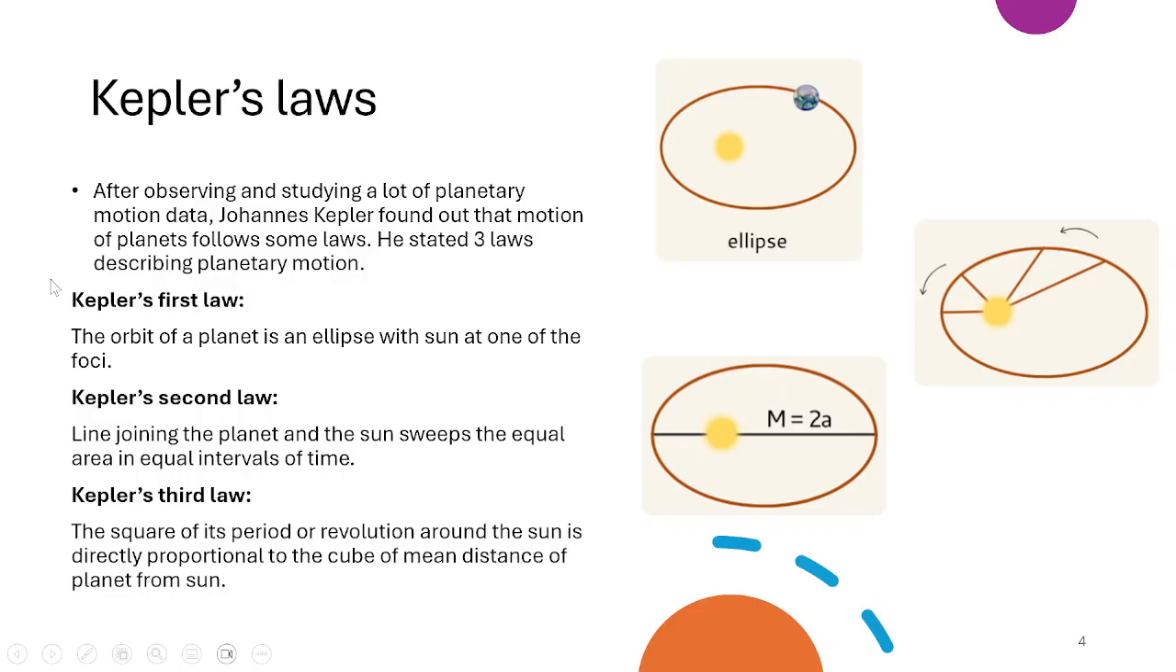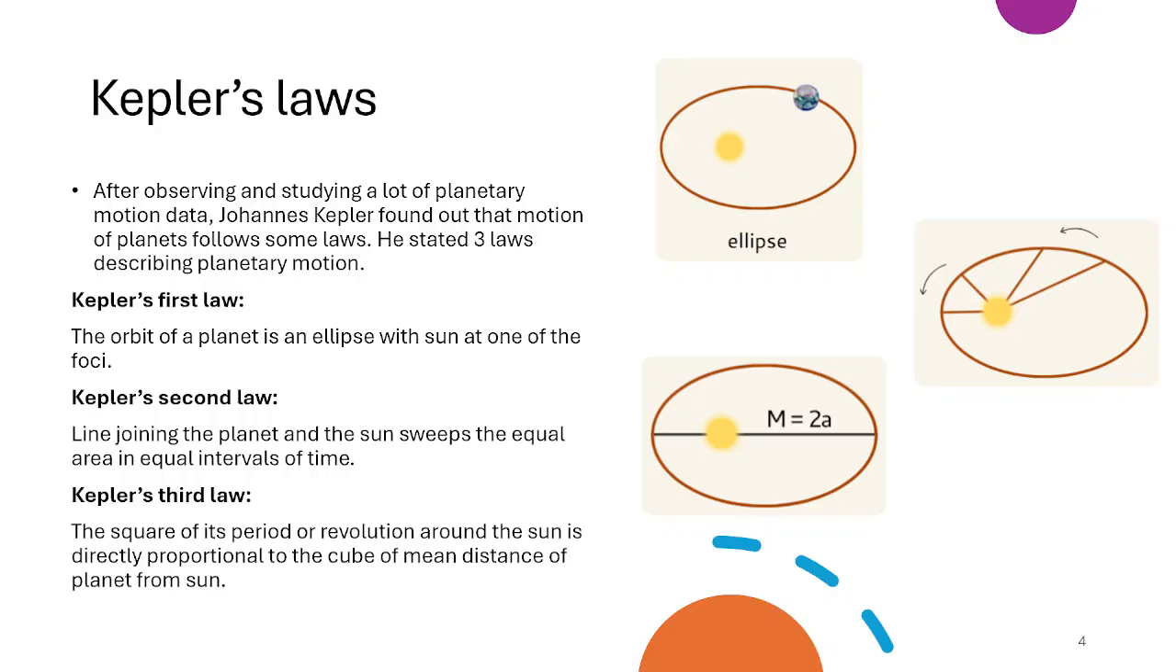Next we will study about Kepler's laws. After observing a lot of planetary motion data, Johannes Kepler found out that planets follow some particular kind of motion. So he stated three laws which describe planetary motion. The first is that the orbit of a planet is not circular, it's an ellipse. The orbit of planets is an ellipse with the sun at one of the foci.